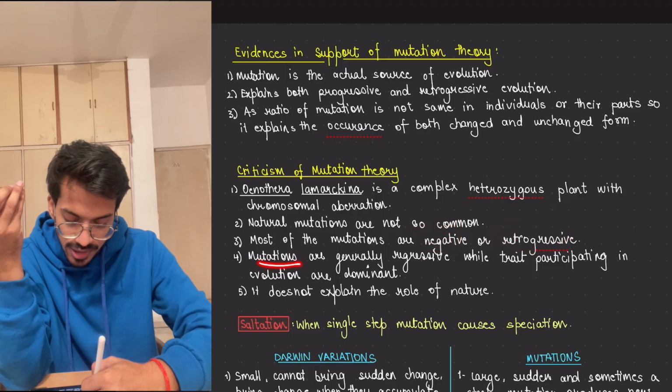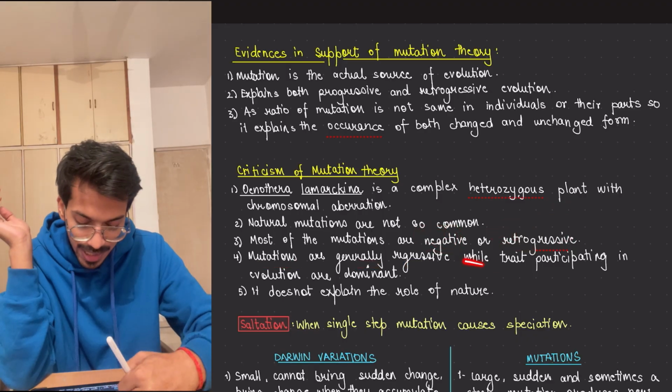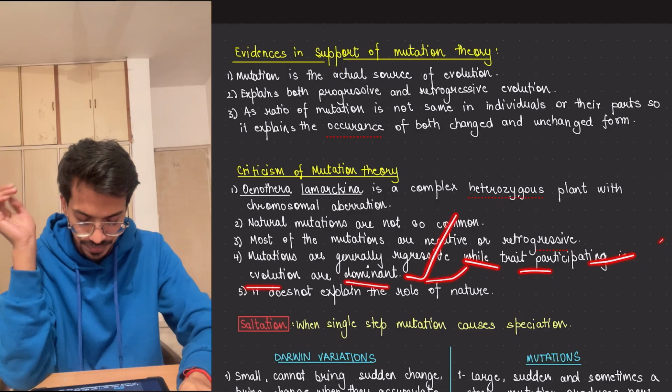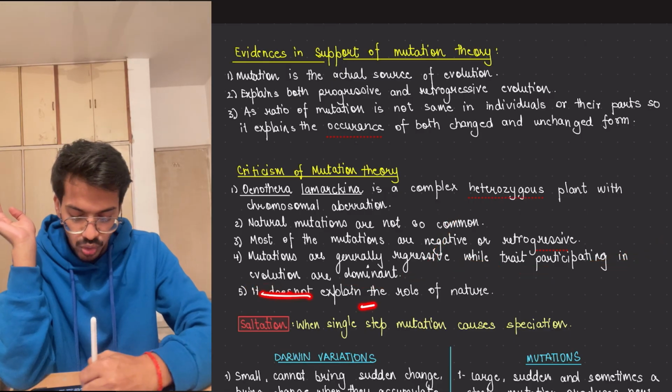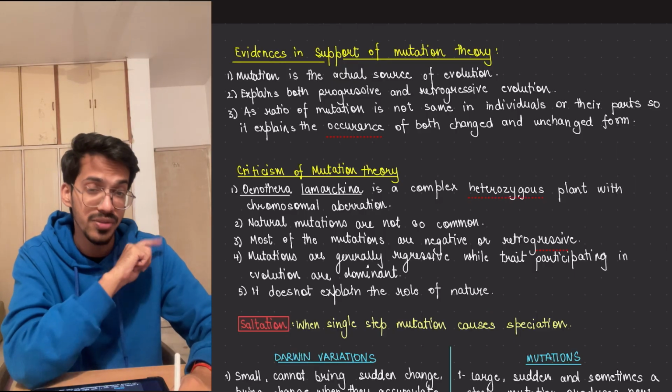Then mutations are generally regressive, means it goes back in time, it doesn't add anything new, while the traits participating in the evolution are dominating. It cannot explain the role of nature, because nature influences everything. Because natural selection is very important.